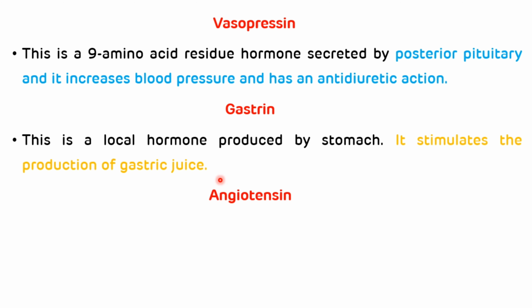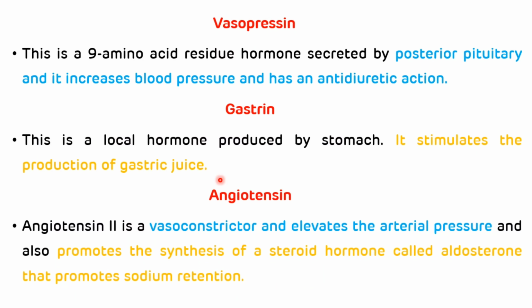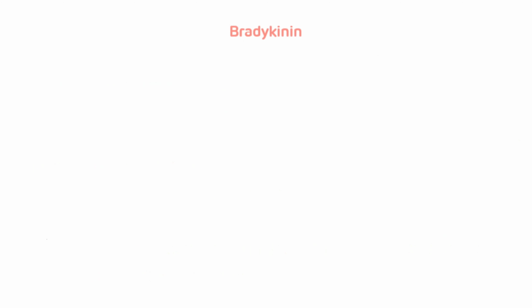Another one is angiotensin. Angiotensin 2 is a vasoconstrictor and it elevates the arterial pressure, and it also promotes the synthesis of the steroid hormone called aldosterone that promotes sodium retention.